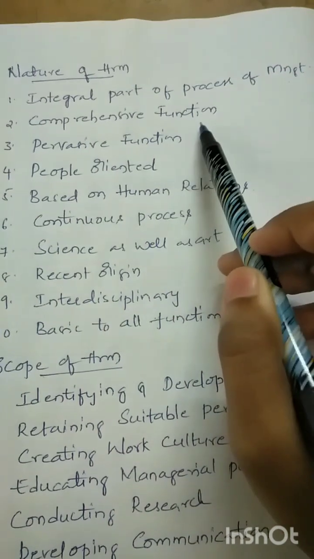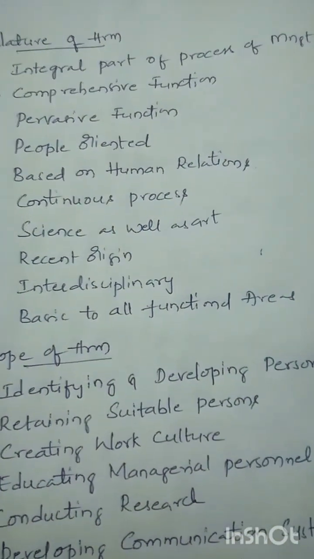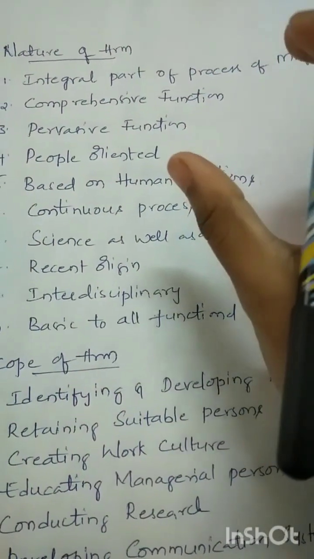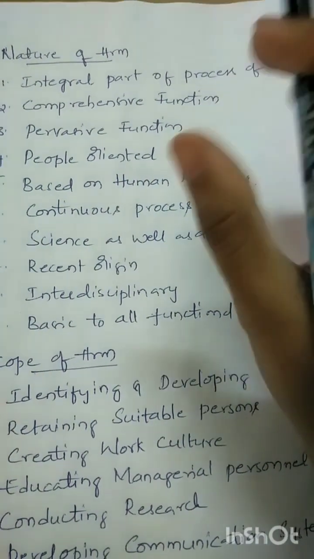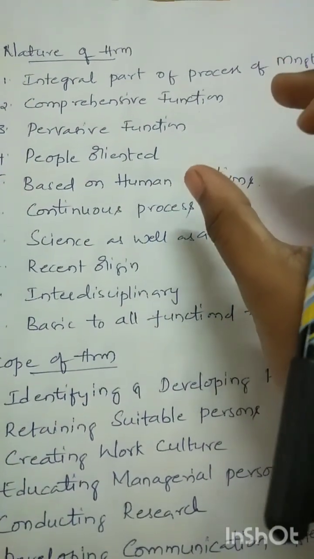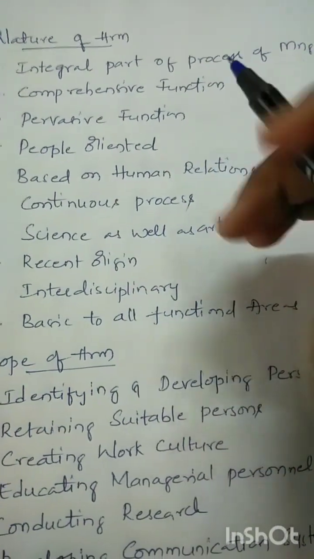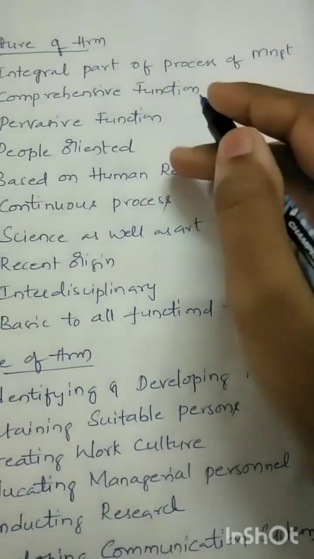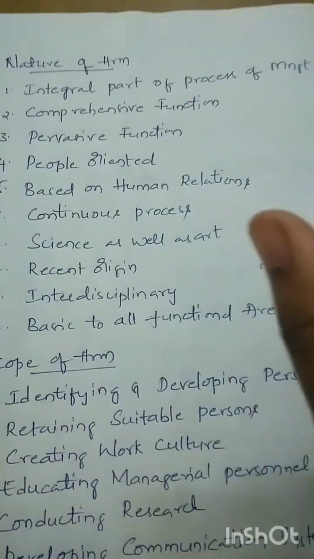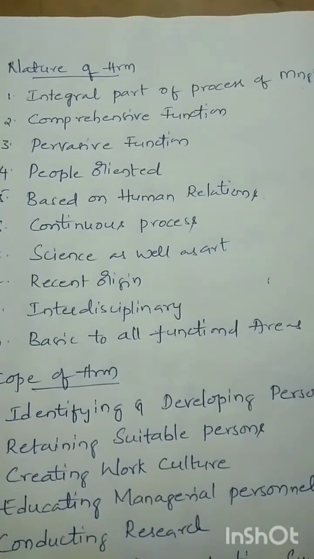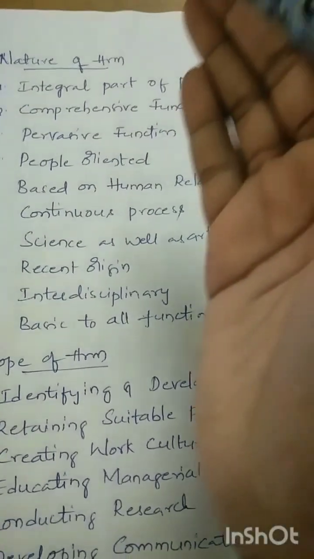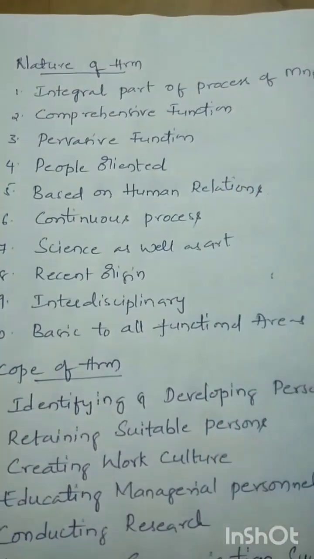Next one is the comprehensive function. What do you mean by comprehensive function? They are saying that human resource management is a comprehensive function. That means this human resource management discipline will apply to all the levels of people in the organization. We can apply this human resource management not only on the employees, not only on the laborers. Wherever the people are present in the organization, we are going to manage them.